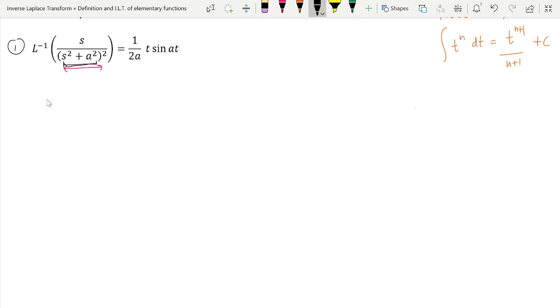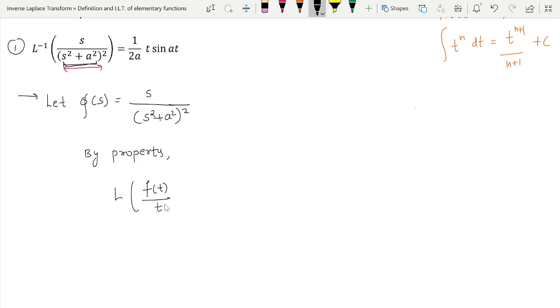Let phi of s be equal to s upon s square plus a square, whole square. By the property, the Laplace transform of f of t upon t will be equal to the integration from s to infinity of phi of s ds. Take a note that this is L inverse of phi of s.